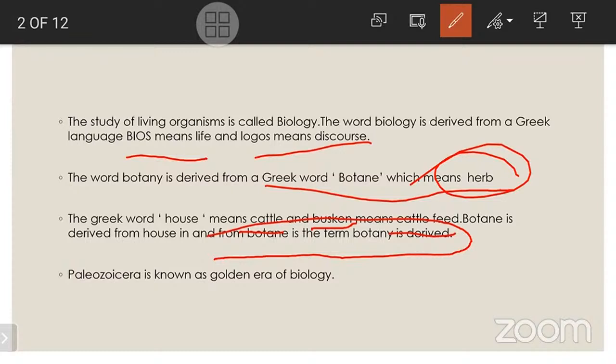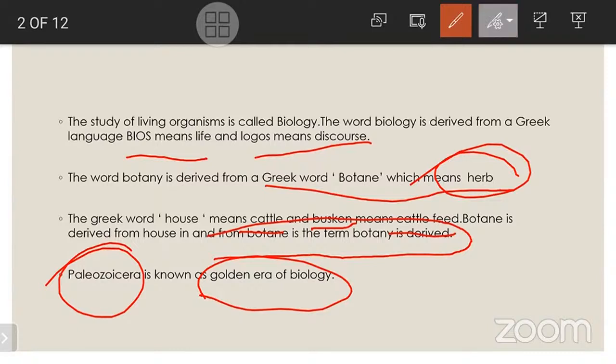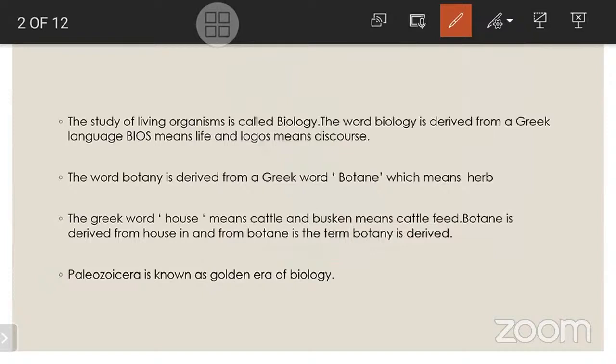Paleozoic era is known as the golden era of biology. Which era is called the golden era of biology? They will be asking: the Paleozoic era is the golden era of biology.